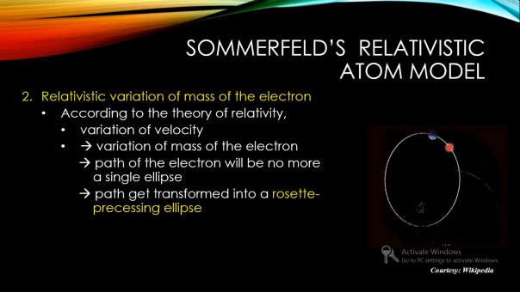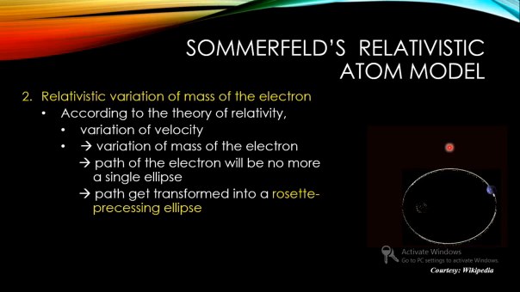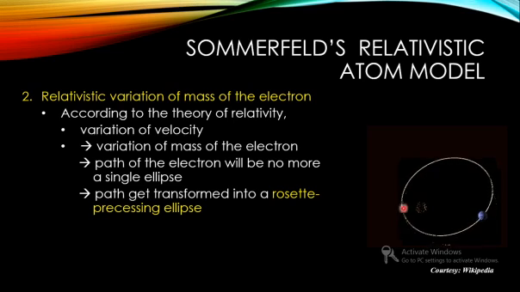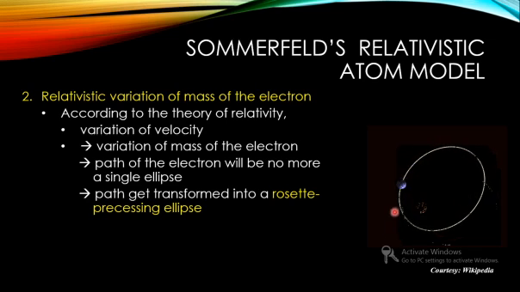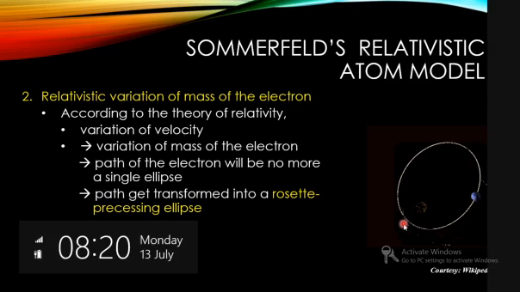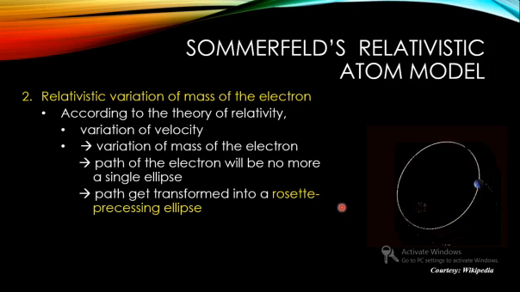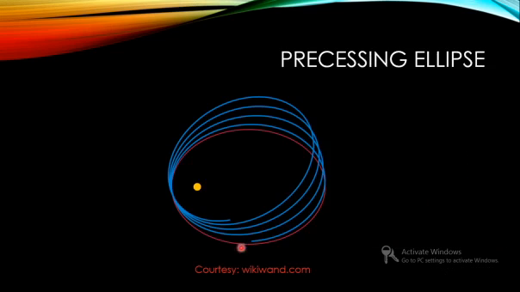Here you can see, first it was in this horizontal way. Now the orbit started moving. As the electron orbits, the orbit is also getting precessed. That is called a rosette ellipse or precessing. So finally we expected it would have a single orbit as given by Bohr, but Sommerfeld explained that because the velocity is varying, the orbit is also seen to precess.